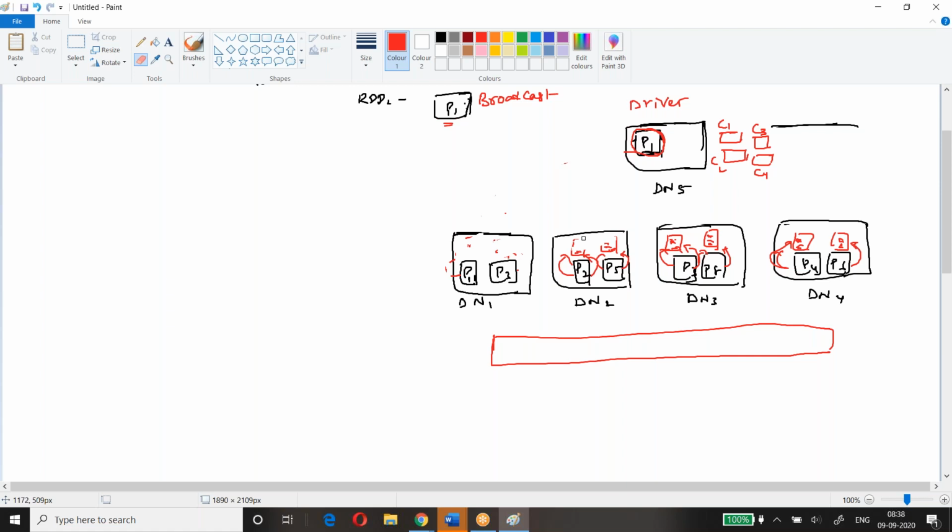So let's assume that I have removed all of them, and the small piece is available.